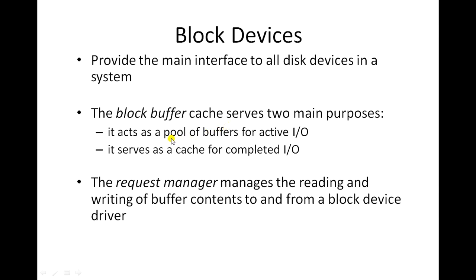The block buffer cache acts as a pool of buffers for active I/O, and it also serves as a cache for completed I/O. The I/O operations which are presently active use this buffer cache, and also the I/O operations which are completed use the block buffer cache.